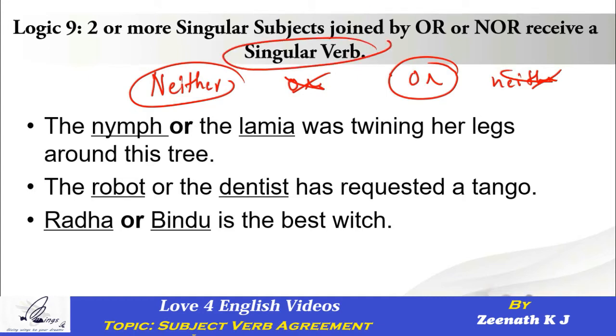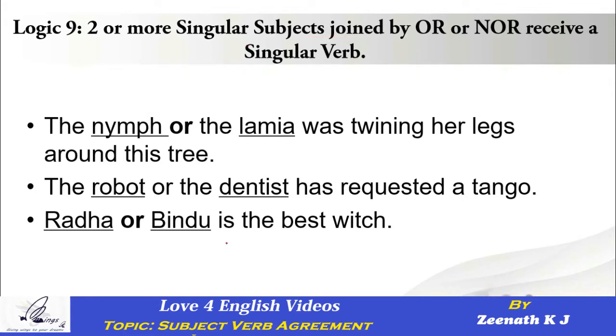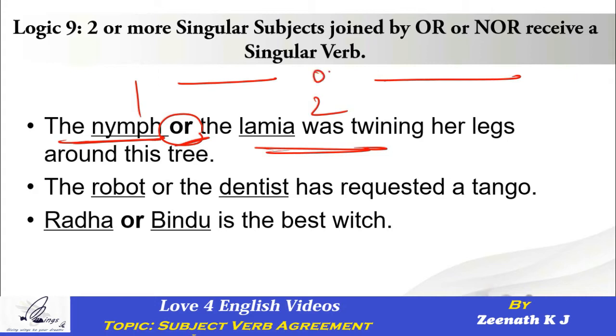Very simple. Look at the example here. The nymph or the lamia was twining her legs around the tree. There are two parts, part 1 and part 2, both conjoined with the help of the word or. So this is what exactly I am talking about. When two parts of the sentence are joined by or or nor, blindfoldedly go with a singular verb.